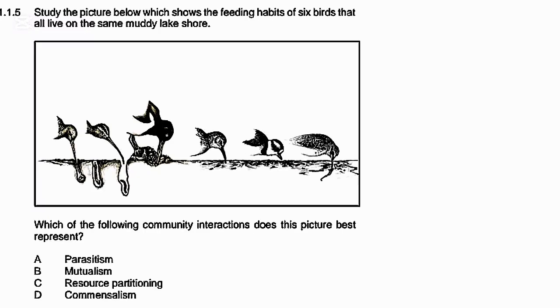The next question reads, study the picture below which shows the feeding habits of 6 birds that all live on the same muddy lake shore. Which of the following interactions does this picture best represent? Let's start with the definitions. Parasitism means one organism, the parasite, benefits, and the other, the host, is harmed.